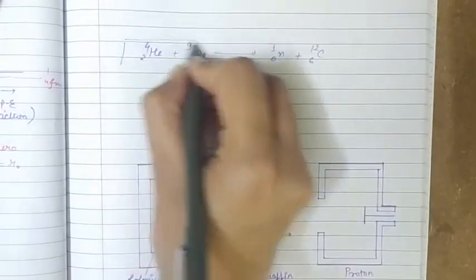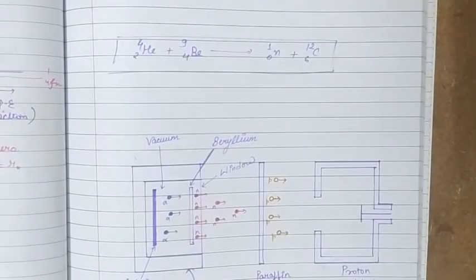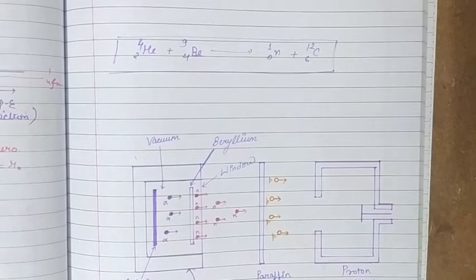This is the reaction for the experiment. So here 0 and 1 denotes the neutron, which has 0 charge and mass nearly the same as that of the proton. Now we know that there is some neutral particle, we call it neutron. So let's see the properties of neutrons.